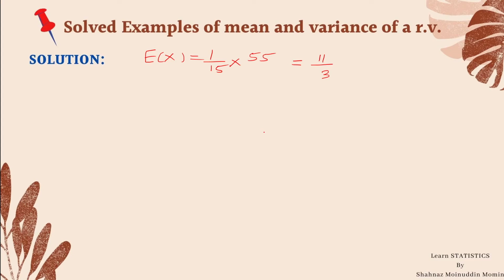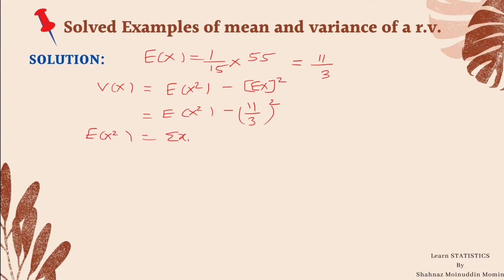This is the value of expectation of x. Now we shall calculate the variance of x. By definition, variance of x is expectation of x square minus (expected value of x) square. Expected value of x is 11 upon 3, square. Now we have to calculate the expectation of x square. So let us start to calculate the expectation of x square.